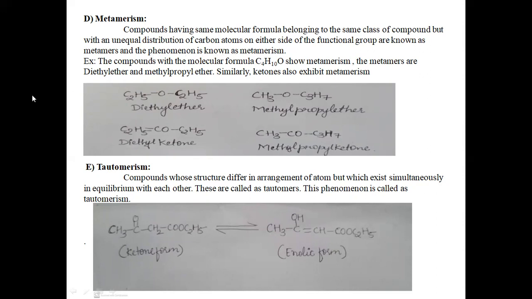Here, metamers are compounds that have the same molecular formula and belong to the same class of compound. In the earlier type, the functional isomers, we had two different functional groups, that is, two different classes of compounds. But here both compounds are of the same class, but there is a difference in the distribution of the carbon atoms, an unequal distribution of carbon atoms on either side of the functional group.